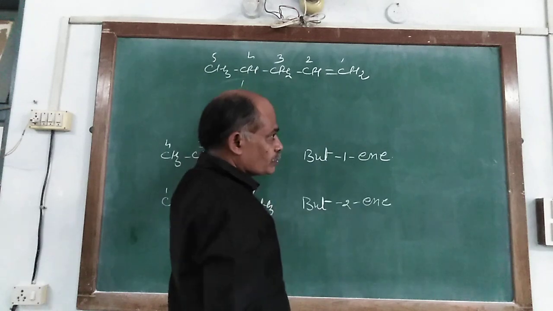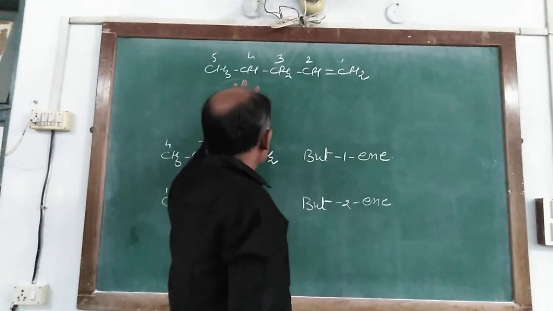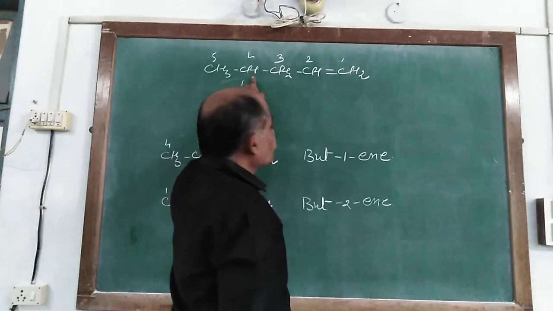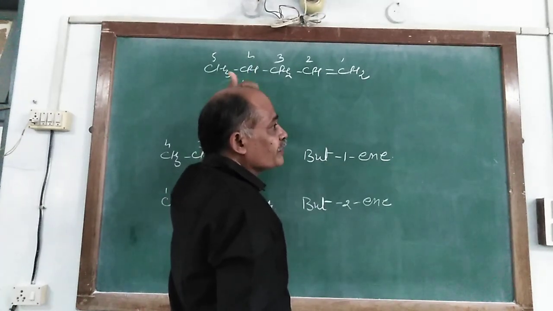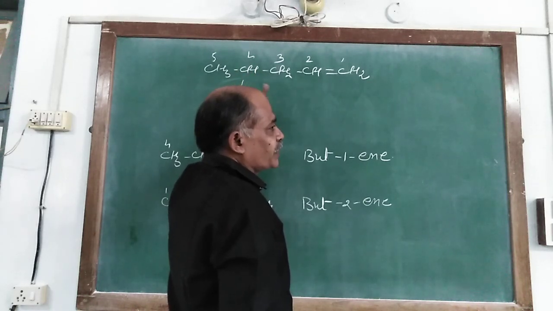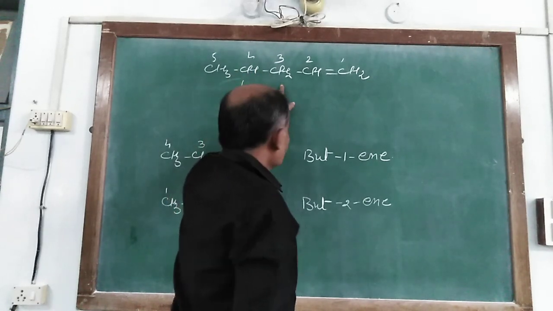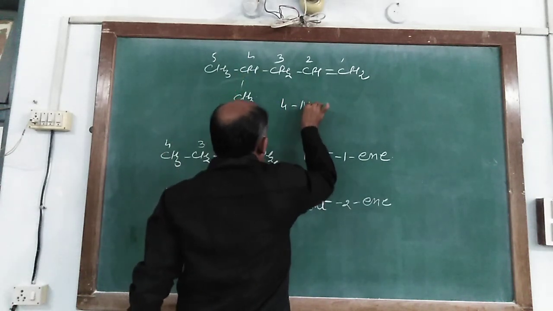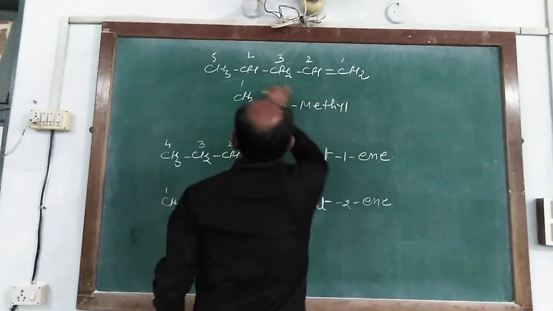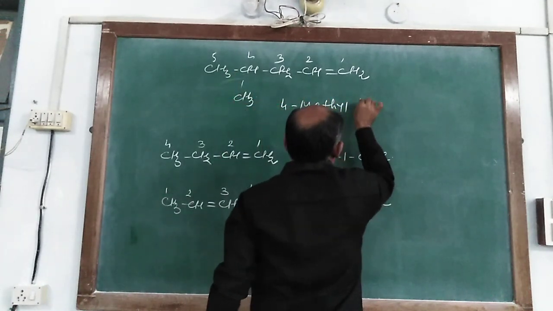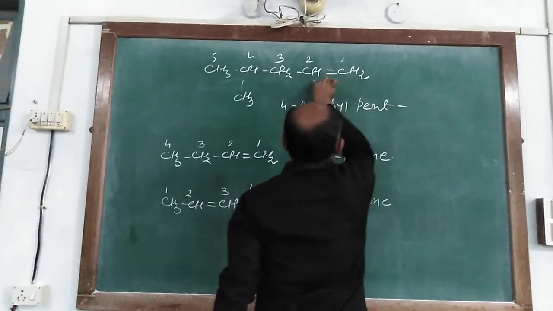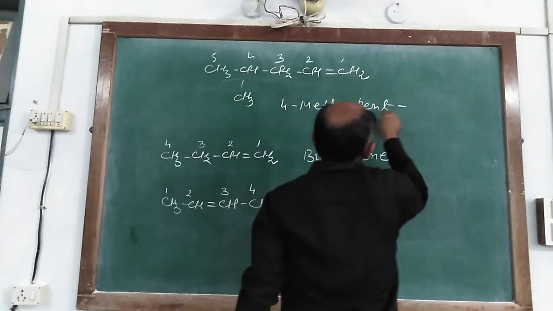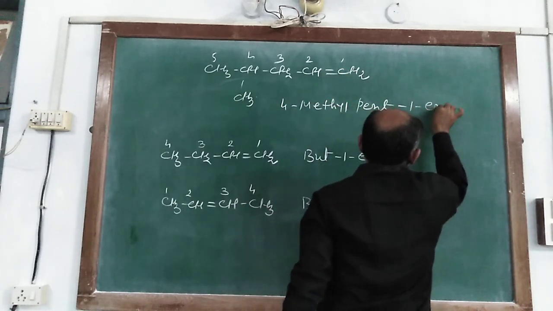First we write the substituent with its number, the carbon atom at which it is linked with the parent chain. It is linked at 4, so it is 4-methyl. 5 carbon atoms means pent, and the double bond is between carbon numbers 1 and 2, so it is pent-1-ene.